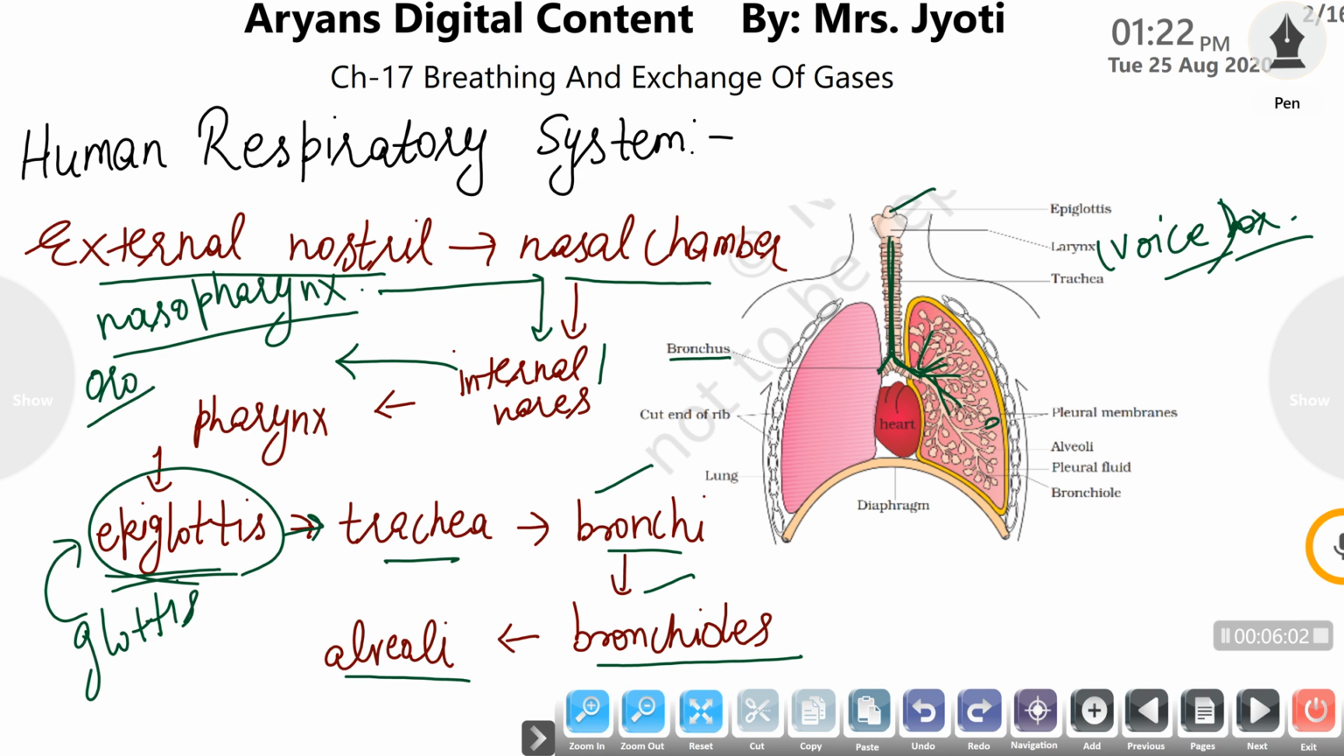Now the trachea and the bronchi have rings on them. These rings are formed of cartilage, so they are cartilaginous rings. These cartilaginous rings maintain the shape of the windpipe and the bronchi undisturbed.